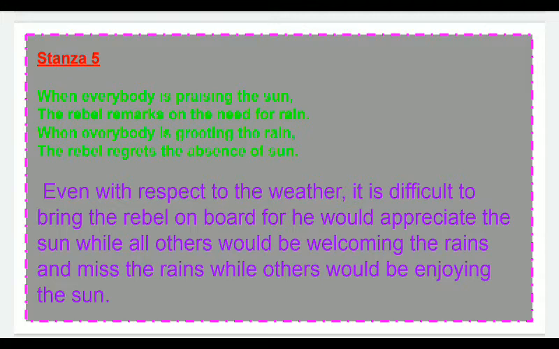He would appreciate the sun when others are welcoming the rain. But when others are greeting the rain, what will he do? He will regret the absence of sun. At that time he will say that there is need of sun.